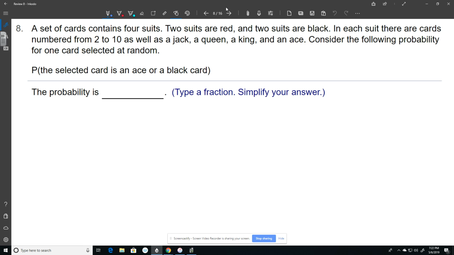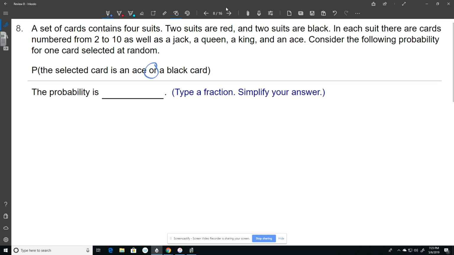But in each suit, there are cards numbered from 2 to 10. There's also a jack, a queen, a king, and an ace. So it tells you that there's 2 reds of all of these cards and 2 blacks of all of these cards. Consider the following probability for one card selected at random. What's the probability that you select a card that is an ace or a black card?